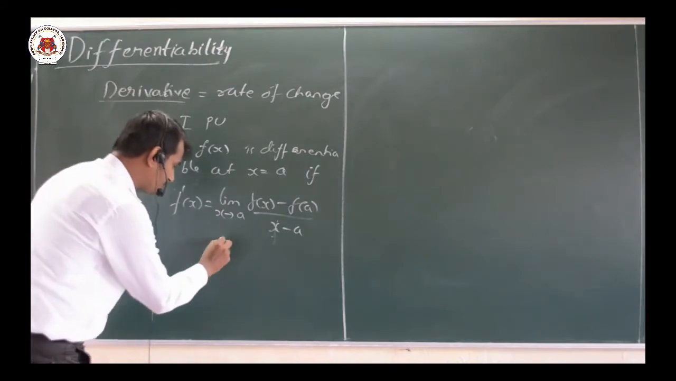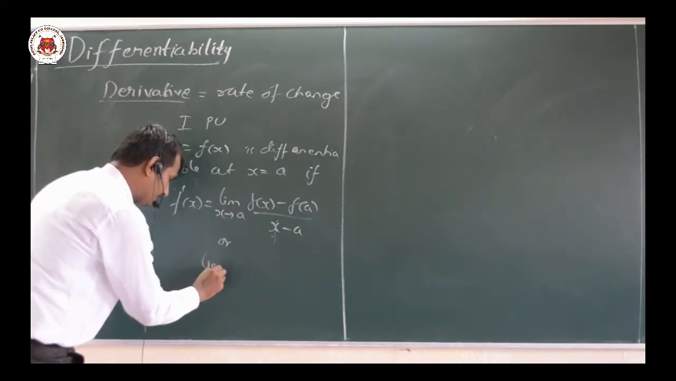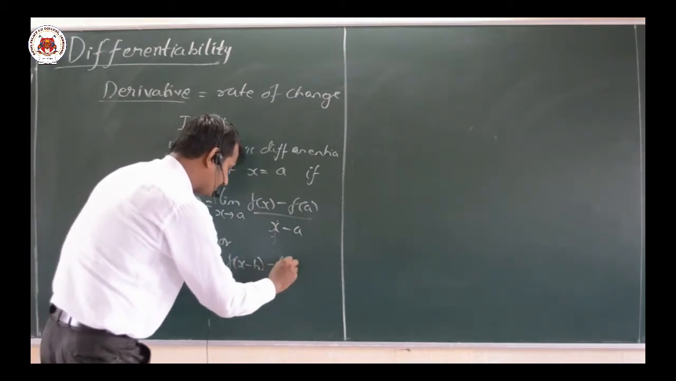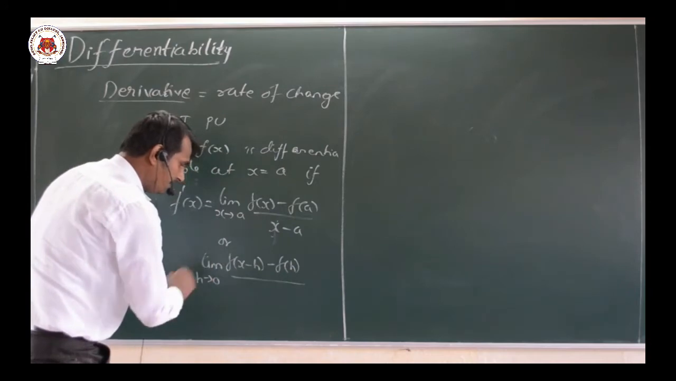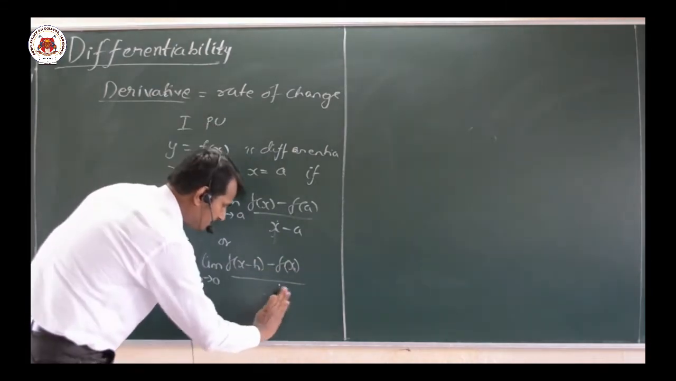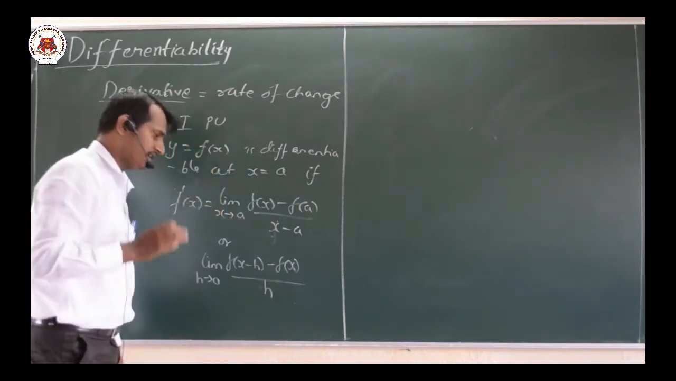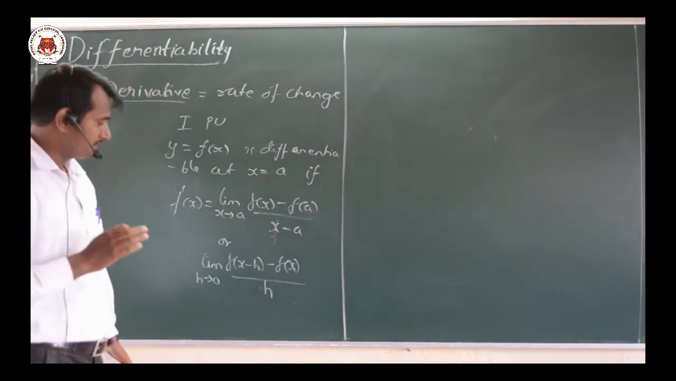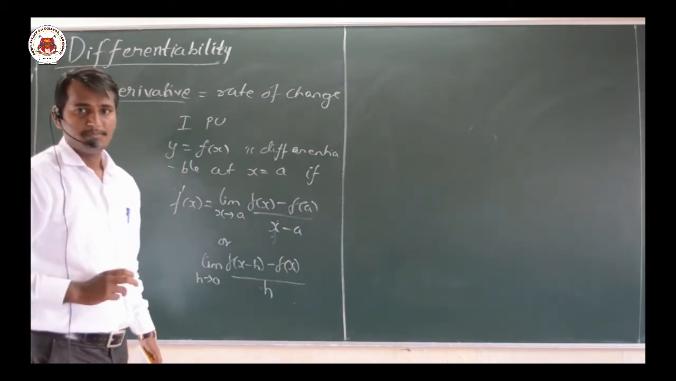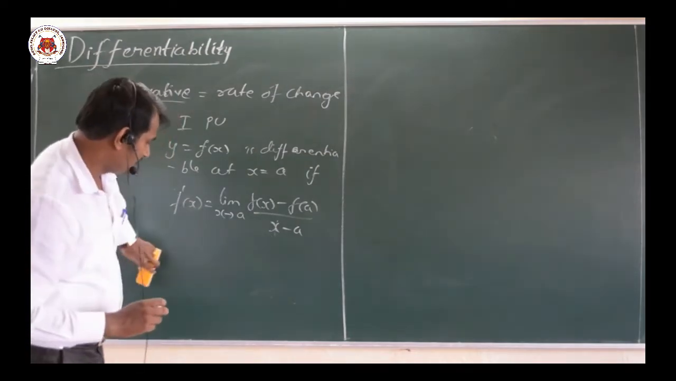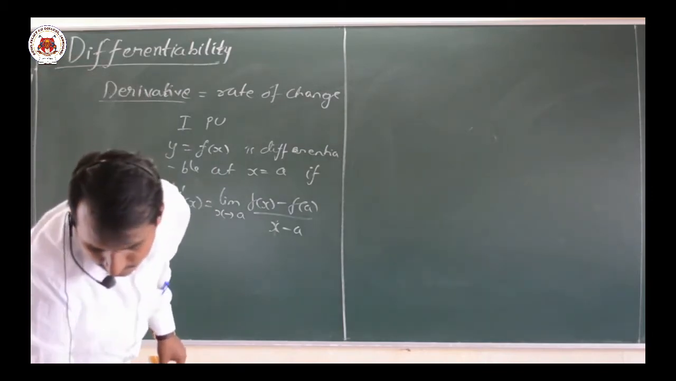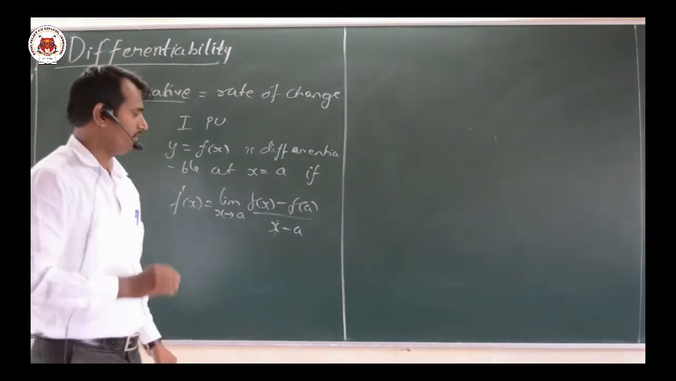This is one particular definition, or it is also derived as limit as h tends to 0, f of x plus h minus f of x divided by h. That is one definition of your derivative. It is very simple. Both definitions you had seen in the previous session. For our discussion we shall make use of only this particular definition.